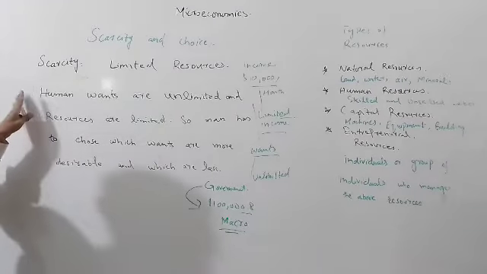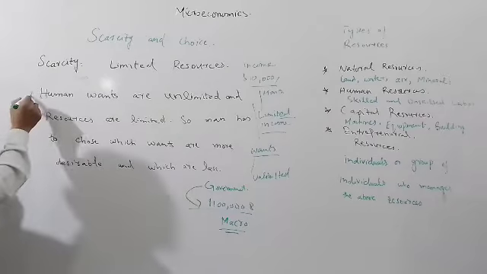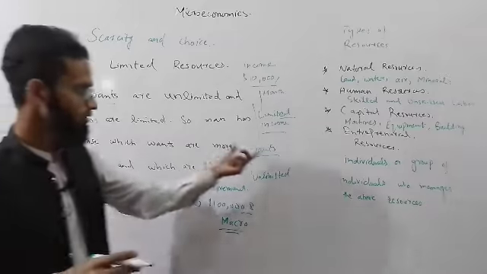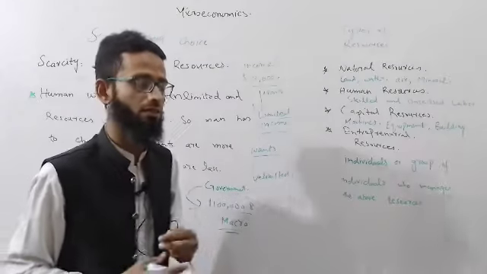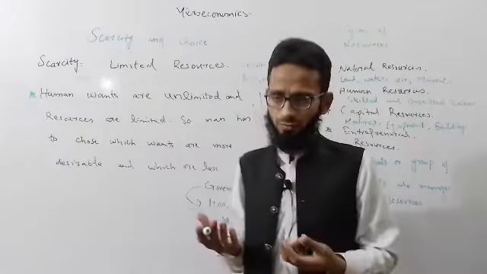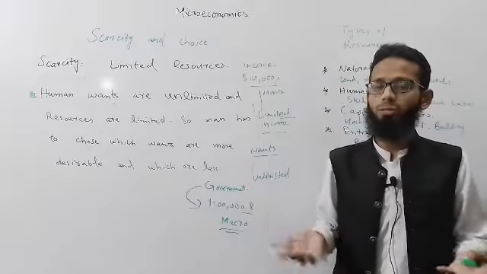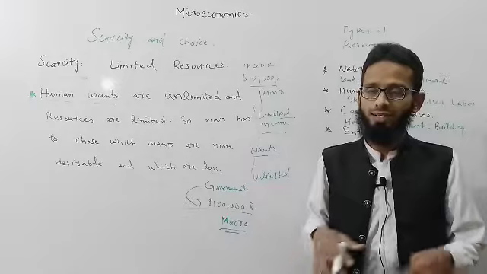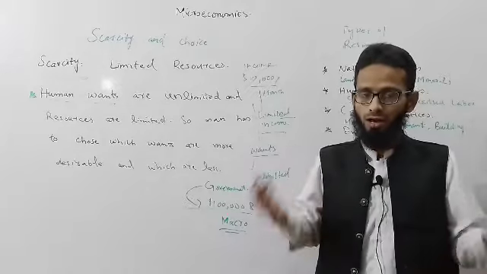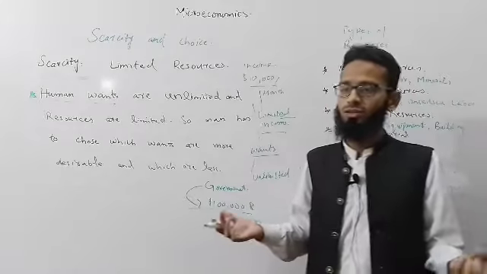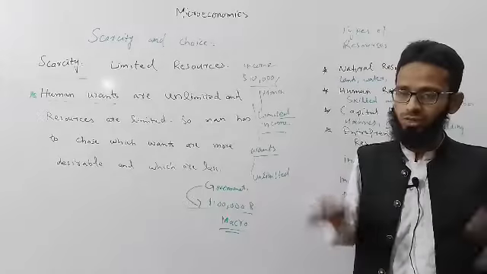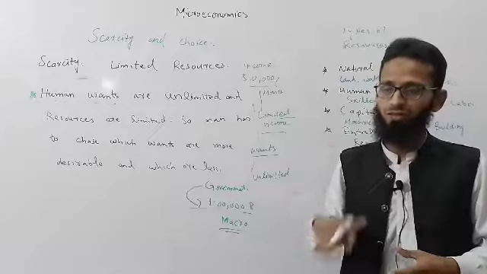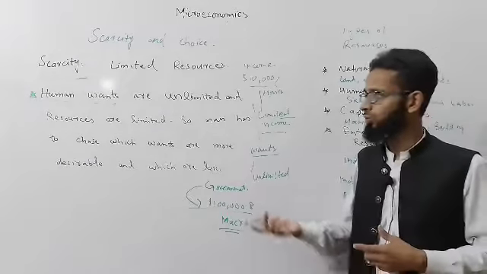Now go to the other point: human wants are unlimited. An individual wants better food, better clothing, and a better house. There are a lot of other wants that exist for an individual, for a family, for a household.